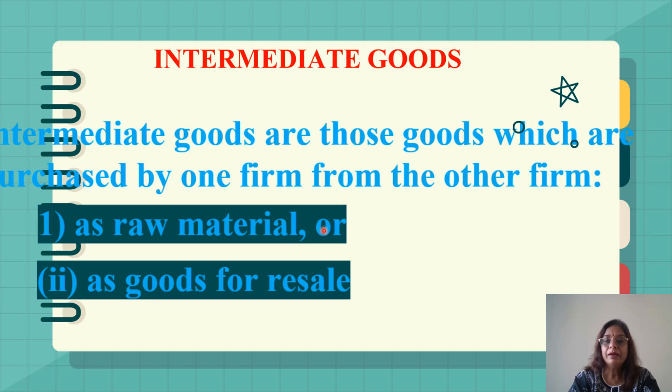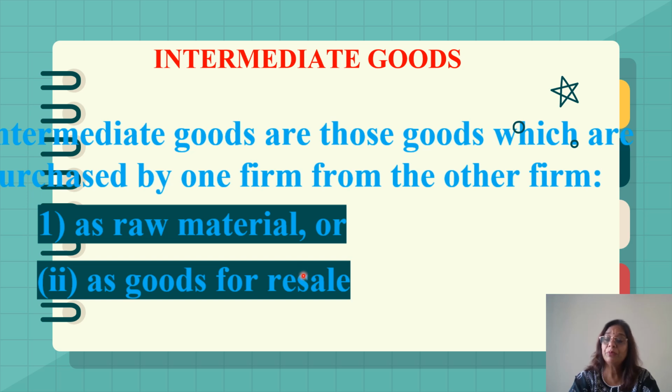And if I'm a wholesaler, I may be purchasing biscuits. Naturally, those biscuits will be resold in the market. I'm getting a price for it, then it is known as an intermediate good.